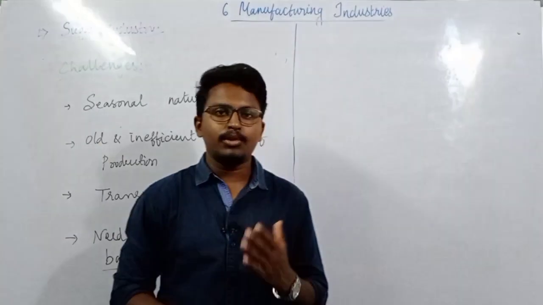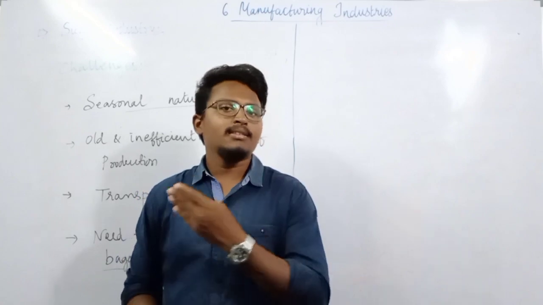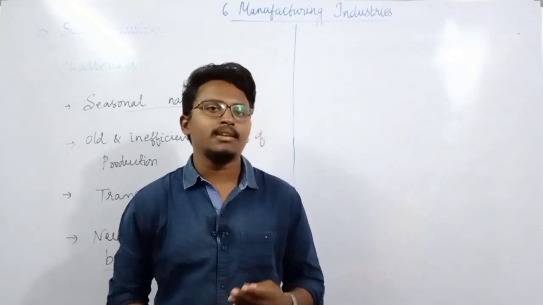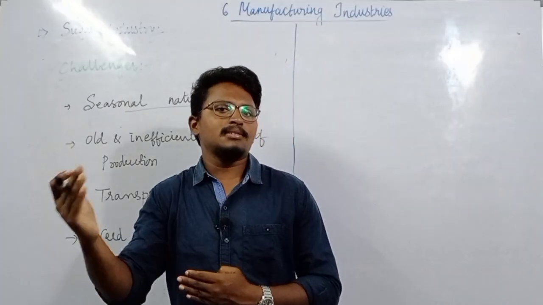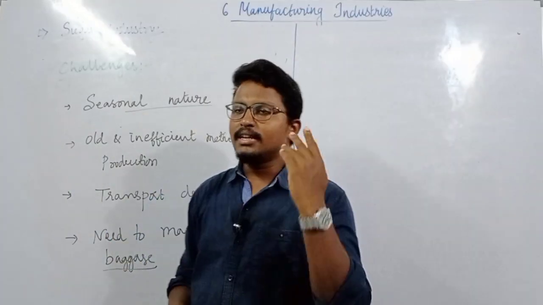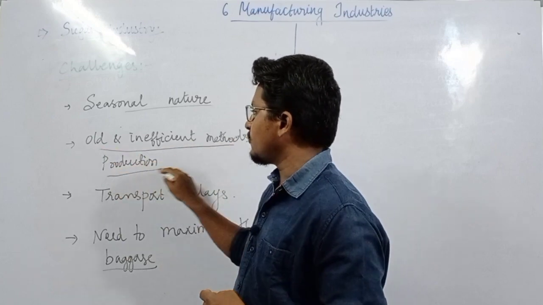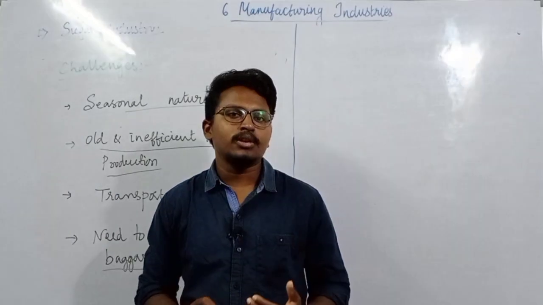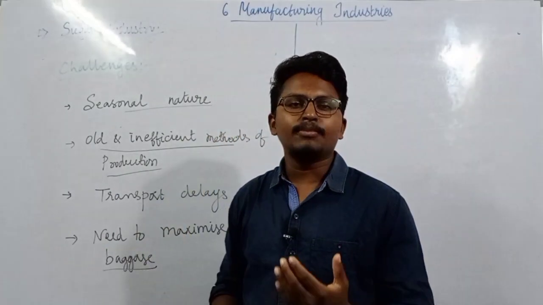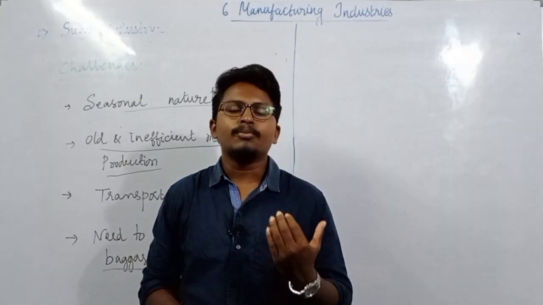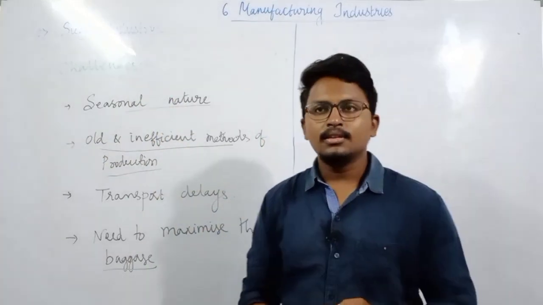The first and very important challenge is its seasonal nature. Just now I mentioned that these sugar industries are seasonal in nature. That means they operate only in one particular season, and in the remaining season they may have to be shut down. The next thing is that we have old and inefficient methods of production. That means we are unable to complete the work properly within the given time period. So this is the second drawback of the sugar industry.